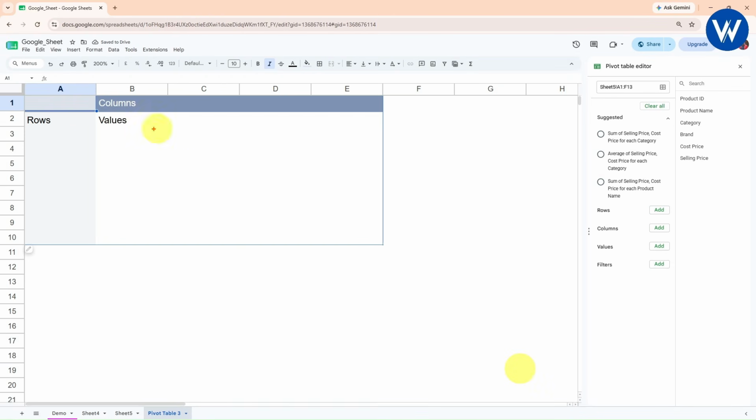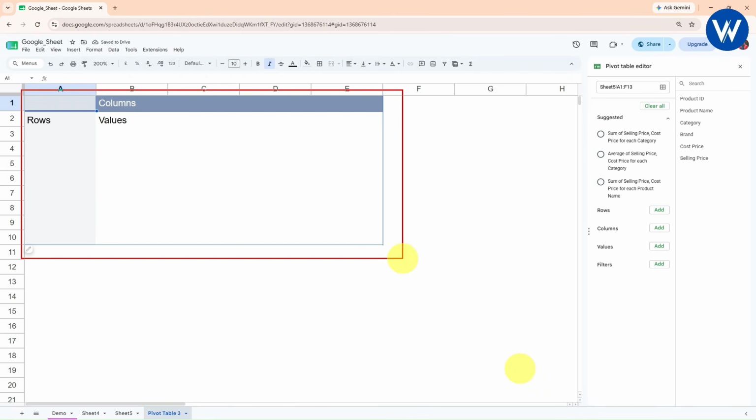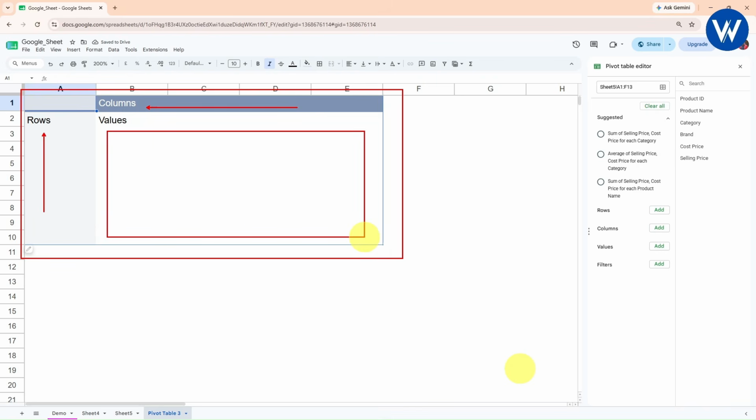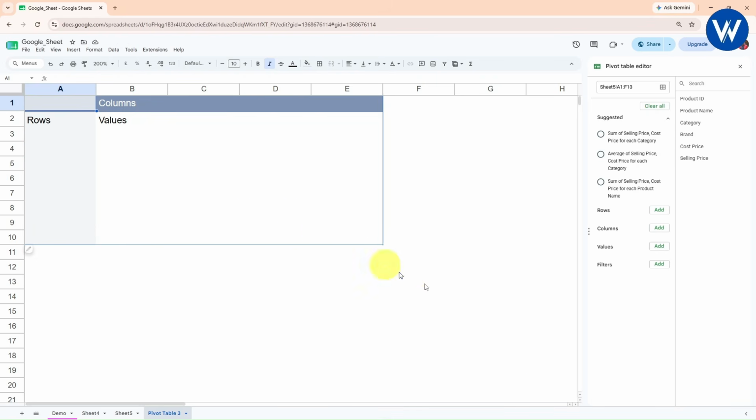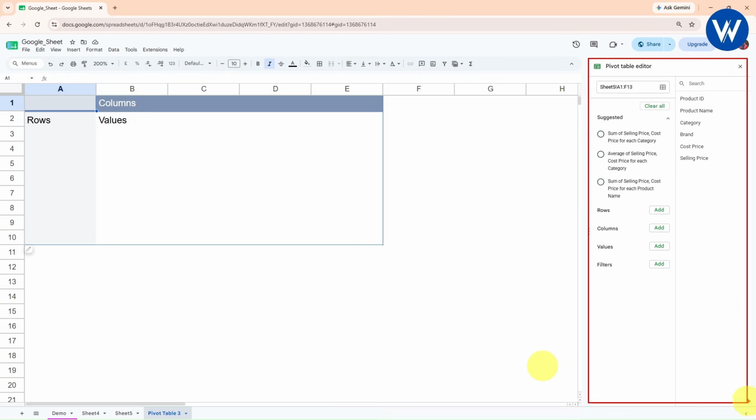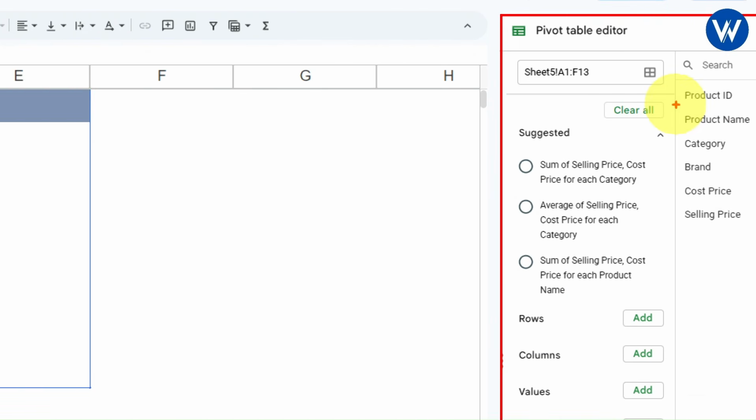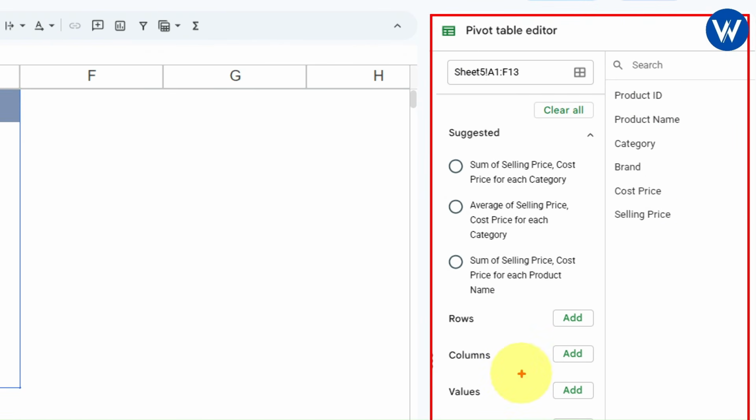Now here we can see, guys, this is a completely blank pivot table. Here we need to insert the rows, these are the columns, and here we can see the values. Right now it is completely blank. At the right hand side we can see the pivot table editor fields. I hope you guys can see the screen, right?